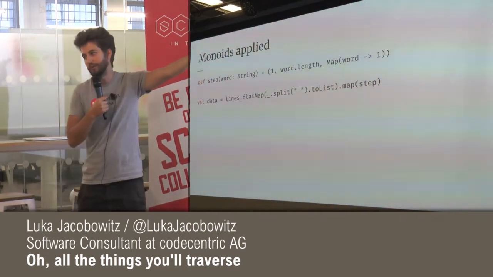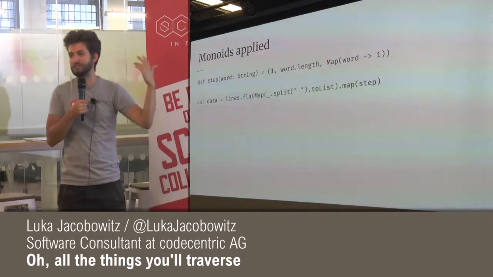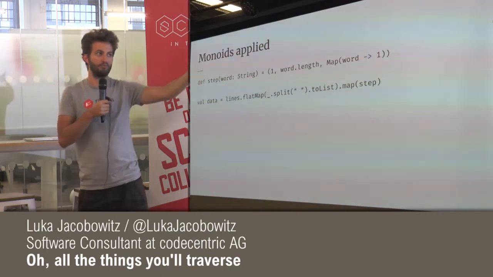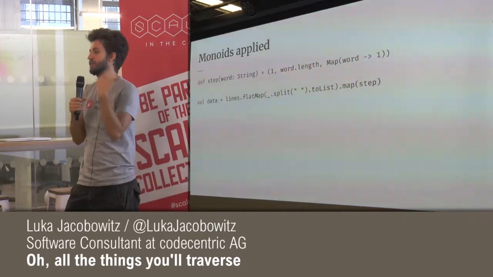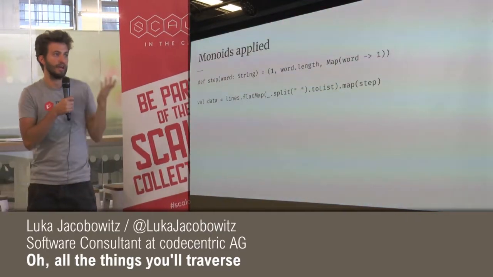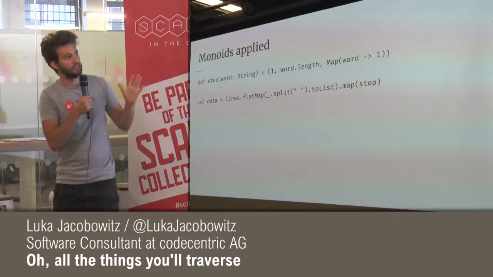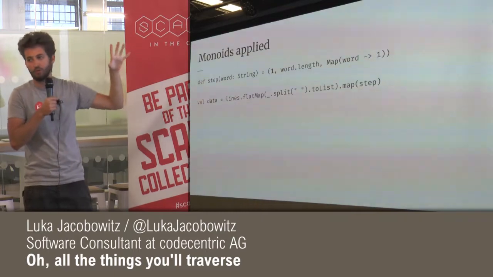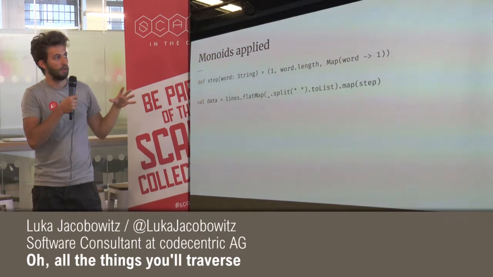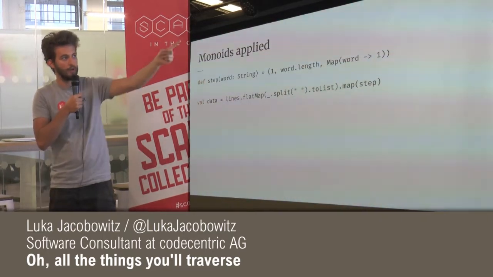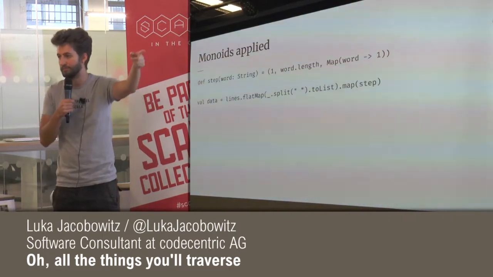So 1 is an integer, which has a monoid for addition. word.length is also an integer, which has a monoid for addition, and a map from String to Int is a monoid because again, integers have a monoid instance. So what this monoid instance will do is, if we call the step function on, for example, hello and world, for hello we will return 1, then the length of hello, which is 5, and then a map from hello to 1.